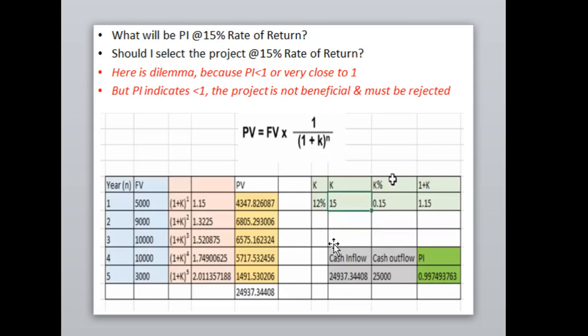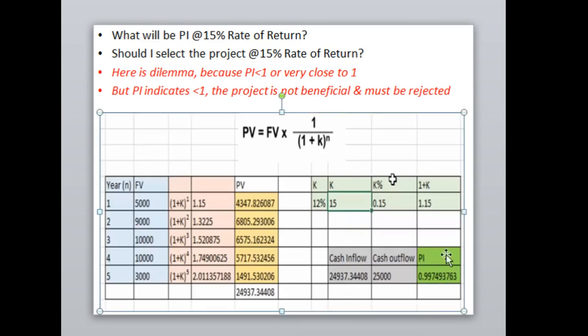Definitely, as we have discussed in the same lecture, if the value of the profitability index is less than 1, you must always reject the proposal. But this is less than 1 and very close to 1, so the project is not beneficial and must be rejected.